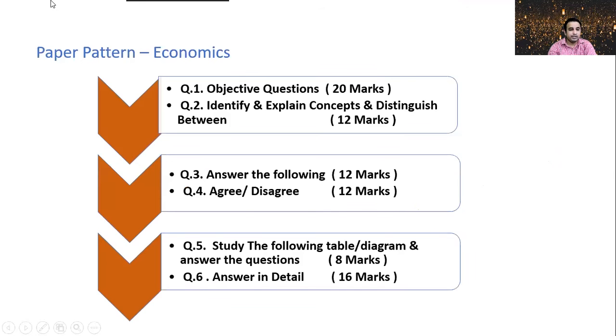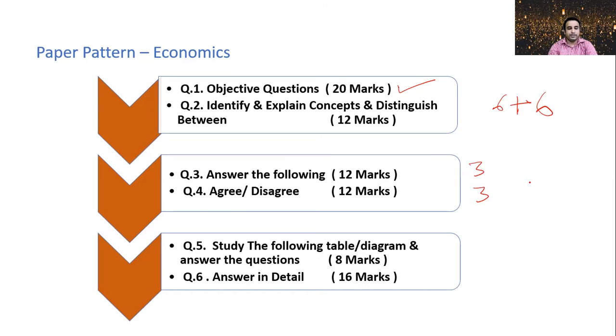Now, this is the question paper pattern, where an 80 marks question paper will be there. Question number 1 will be objective questions for 20 marks. Question number 2 will be identify and explain the concepts for 6 marks and distinguish between for 6 marks. Question number 3 will be answer the following, where we have to write 3 answers for 4 marks each. Question number 4 is agree disagree, where we have to attempt the 3 statements for 4 marks each.